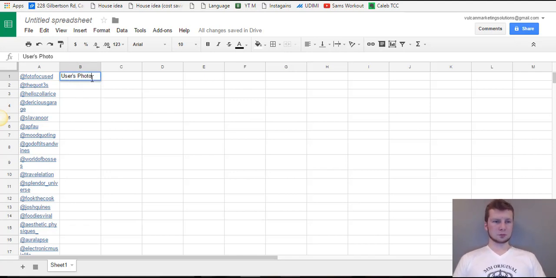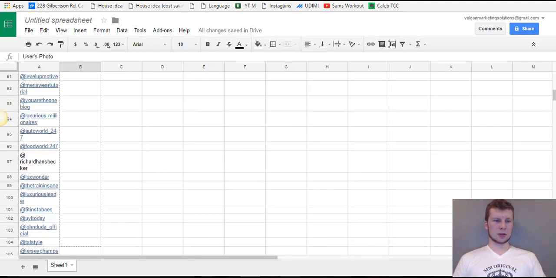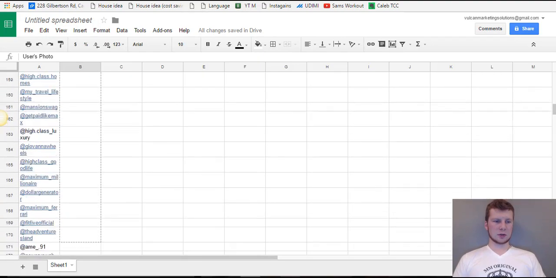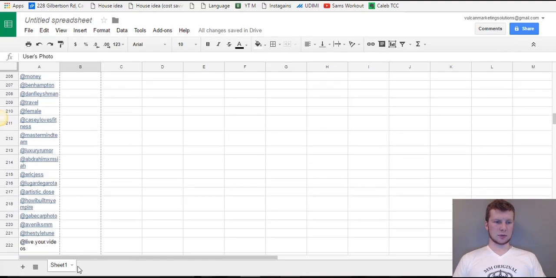There we go. Now we're going to take this right here, and see this little square right at the bottom? We're going to drag this down. You always want to make sure column B is longer than column A. Let's see, we've got just a little bit farther to go.